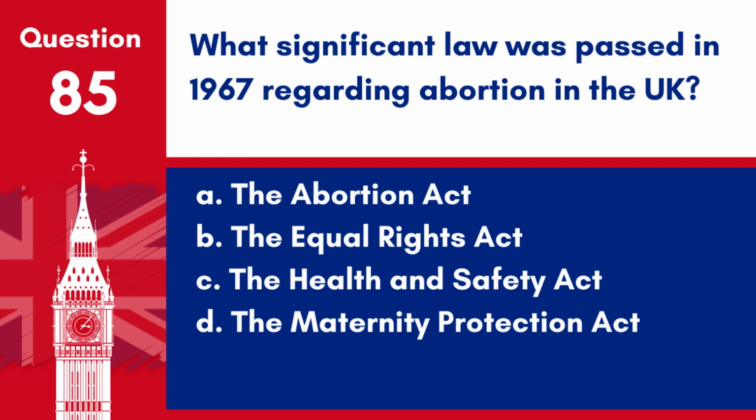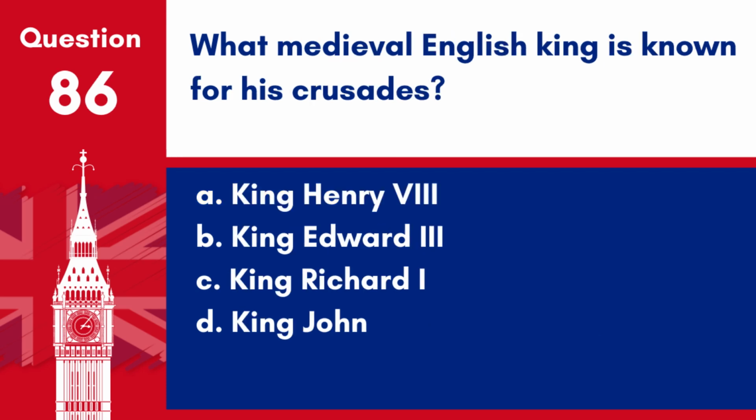Question 85. What significant law was passed in 1967 regarding abortion in the UK? A. The Abortion Act. B. The Equal Rights Act. C. The Health and Safety Act. D. The Maternity Protection Act. Answer A. The Abortion Act. The Abortion Act of 1967 legalized abortions by registered practitioners and regulated the conditions under which abortions could be carried out in the UK.